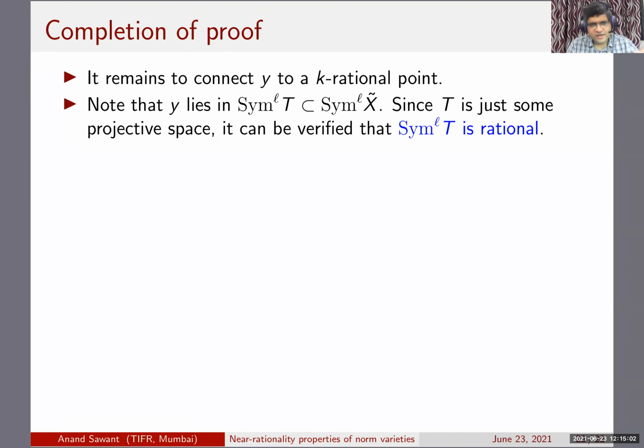Now it requires a little bit of an argument again to show that. If this symmetric power of the exceptional divisor is rational, of course it has an open set which is isomorphic to an open subset of some affine space. And if this Y lifts to this open set, then of course there are plenty of rational curves which you can use to connect that to a K rational point, because there are plenty of them in that open subset. What happens if this Y is outside that big open subset, which is isomorphic to some open subset inside some affine space?